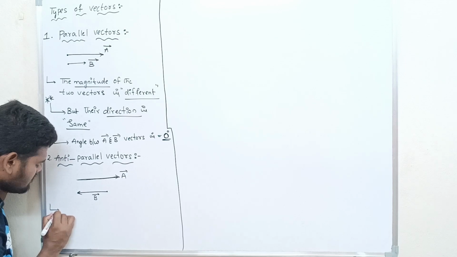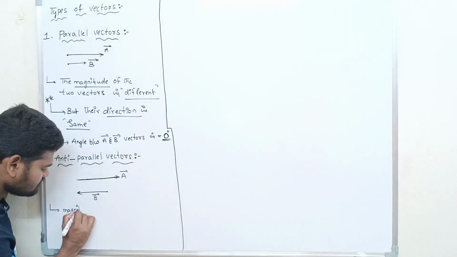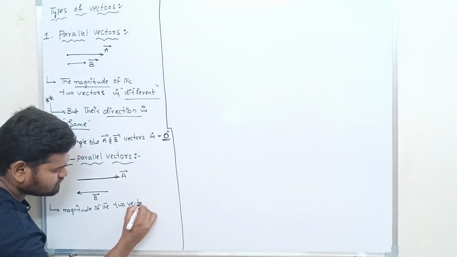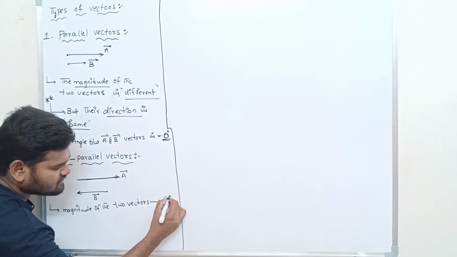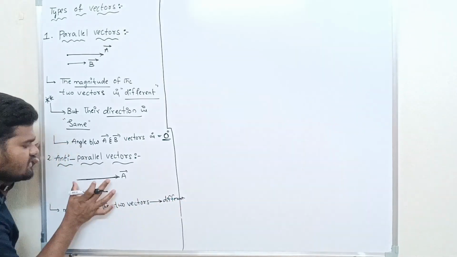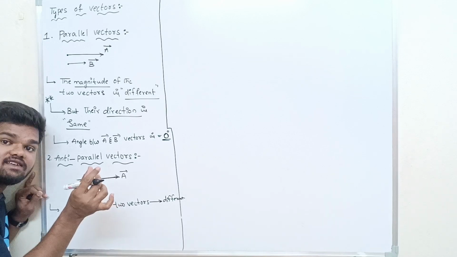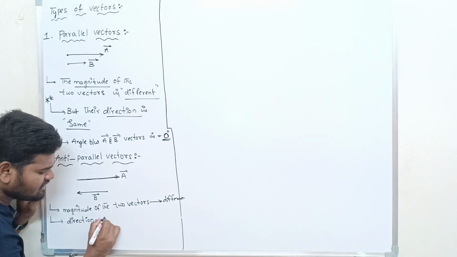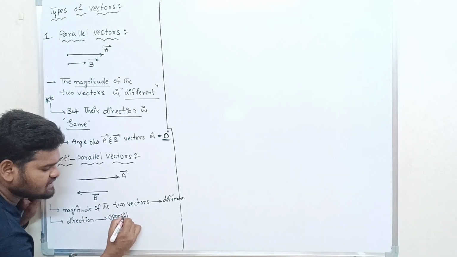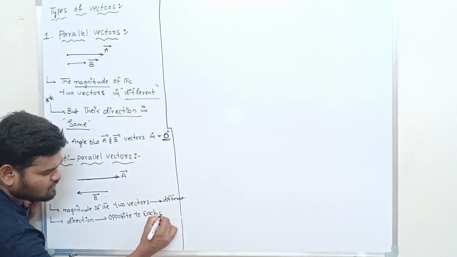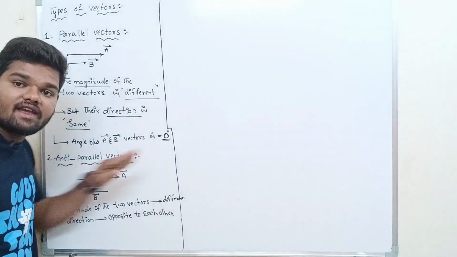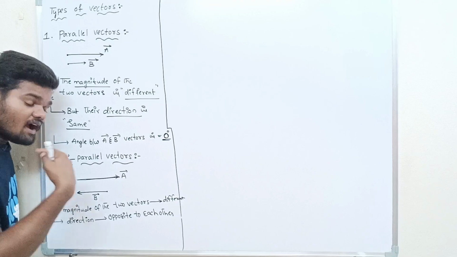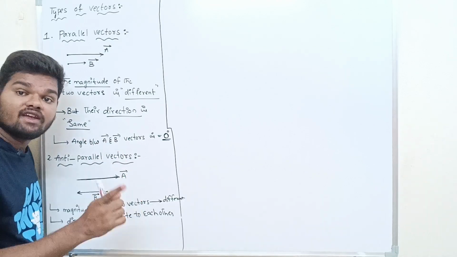Again, the magnitude of the two vectors is different. Compared with the magnitude of A, the magnitude of B is small, and the direction is what? Opposite to each other. Have a look. The direction of the A bar vector is in this direction. The direction of the B bar vector is in this direction. So both have opposite directions, not different directions, but opposite directions.